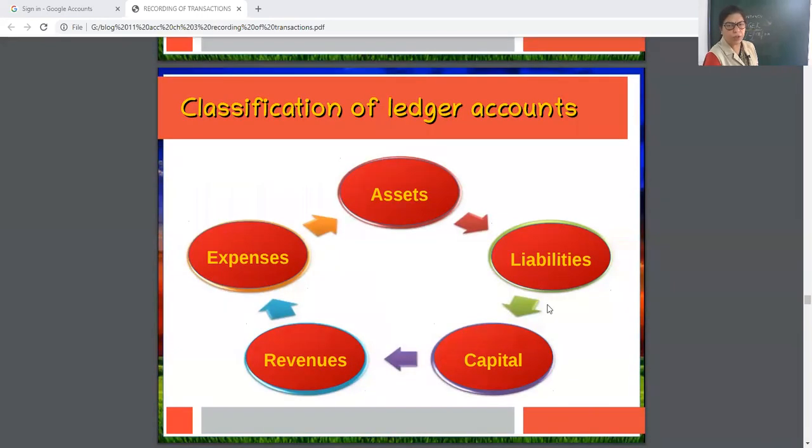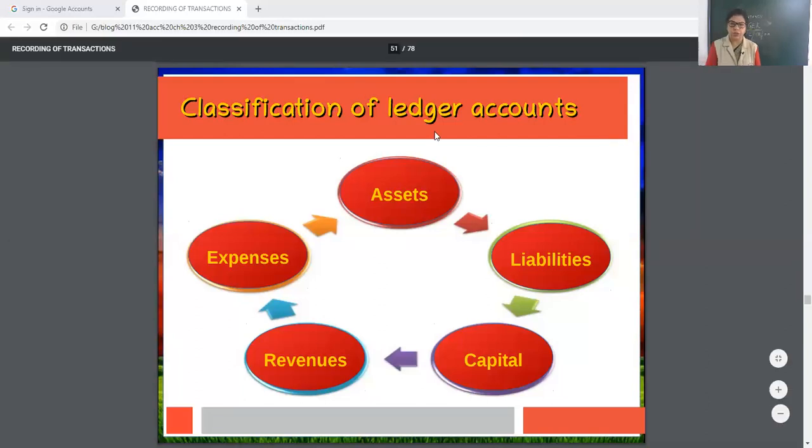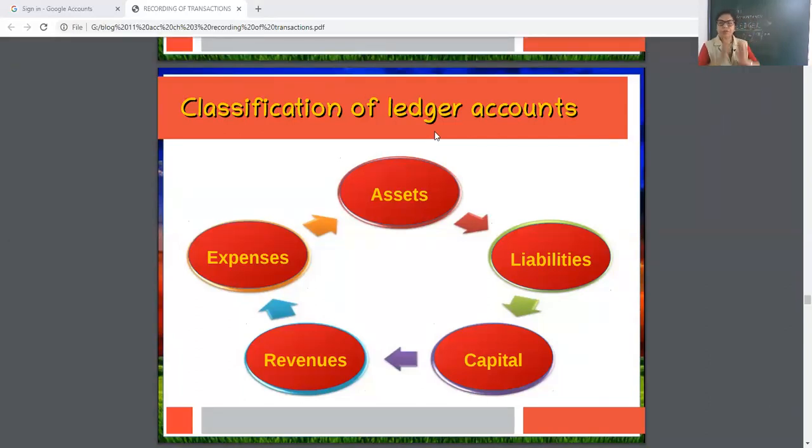See, first of all, you can note down the classification of ledger. First, in chronological order, the journal entry is passed, which is known as journalizing. Now the ledgers are classified. All accounts are classified in 5 categories: assets, liabilities, capital, revenues, expenses.